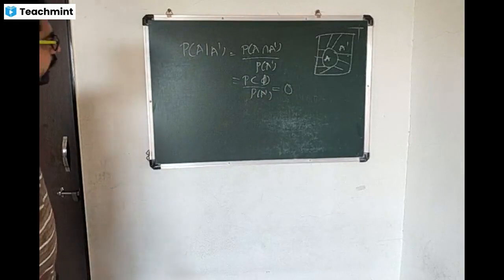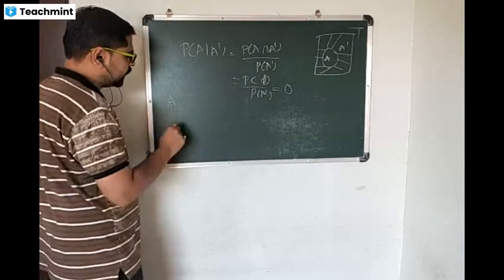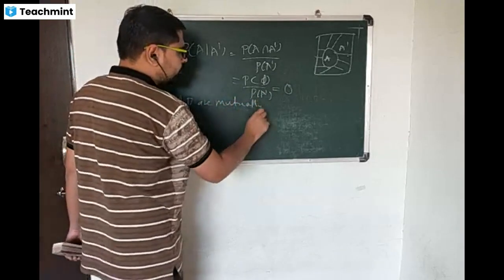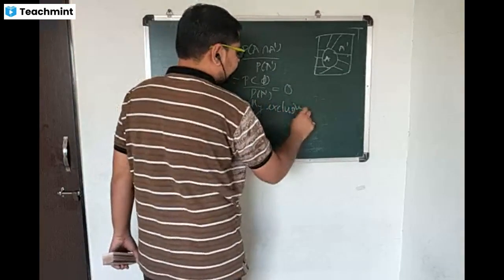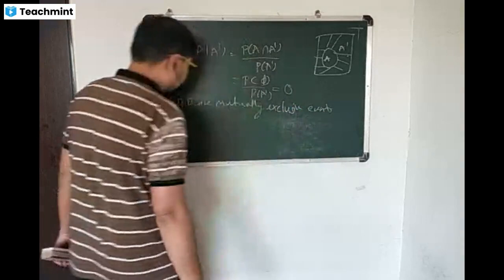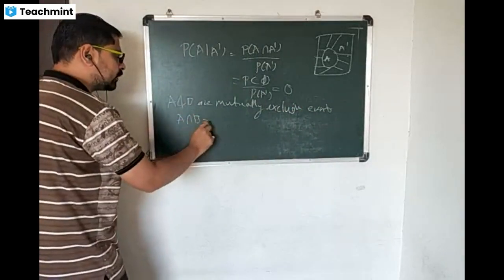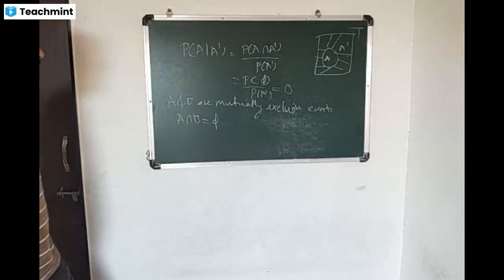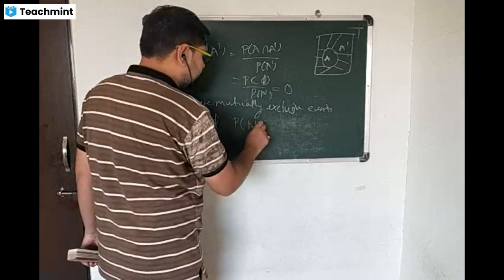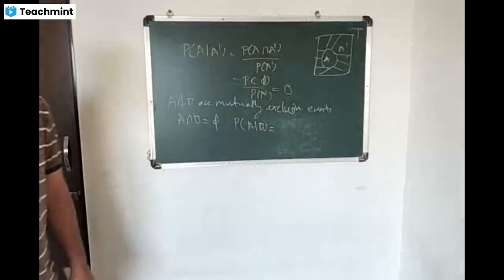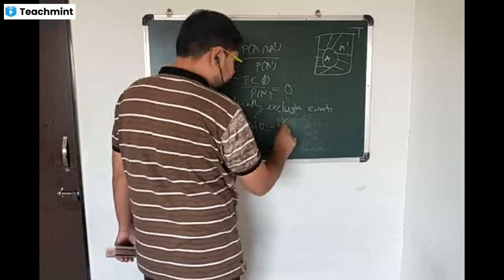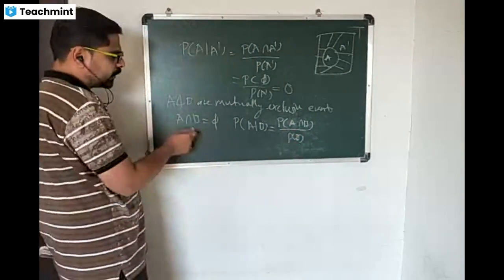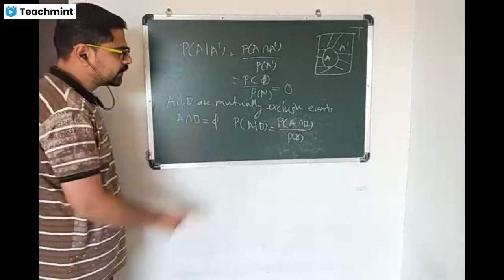Now we are proving if A and B are mutually exclusive events, that is A intersection B is equal to phi, then probability of A given B is equal to probability of A intersection B divided by probability of B, and probability of A intersection B, that is probability of impossible set, is 0.